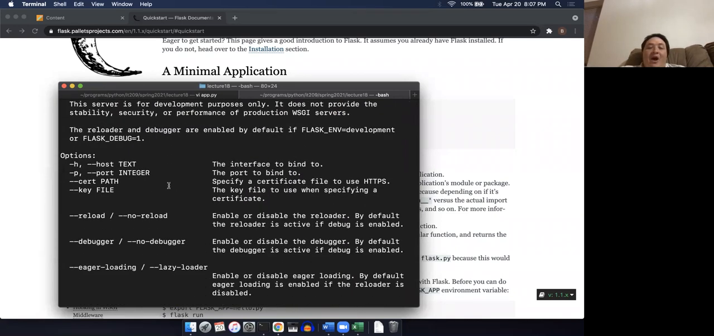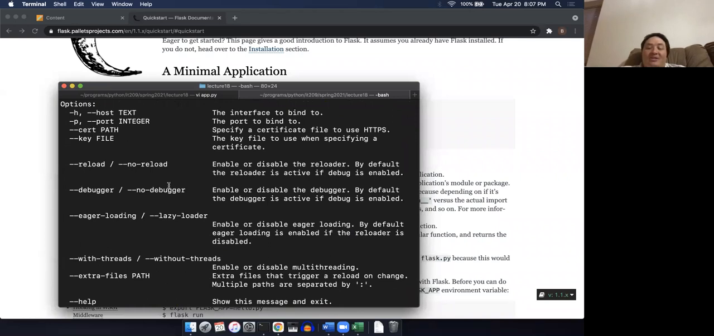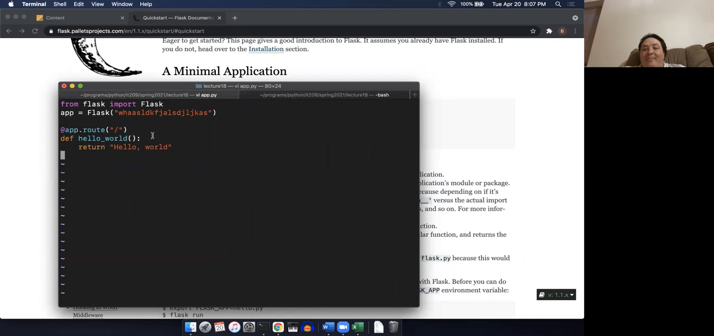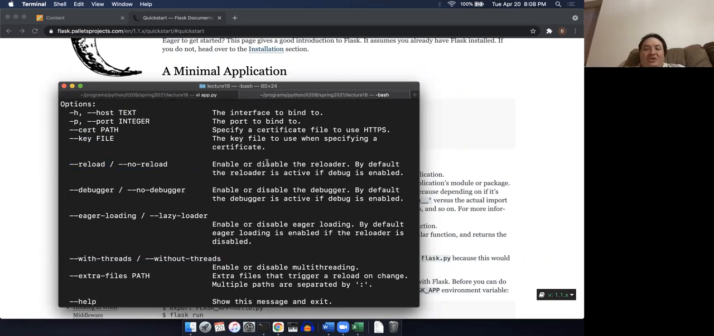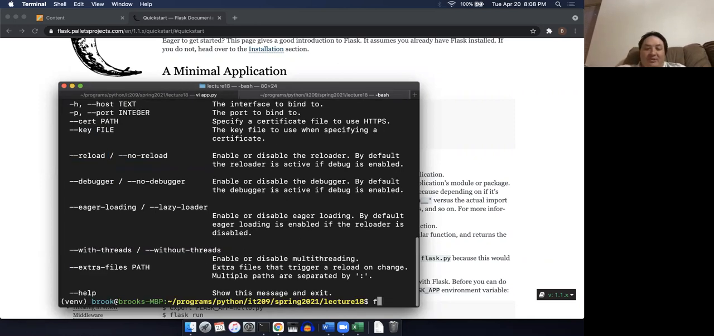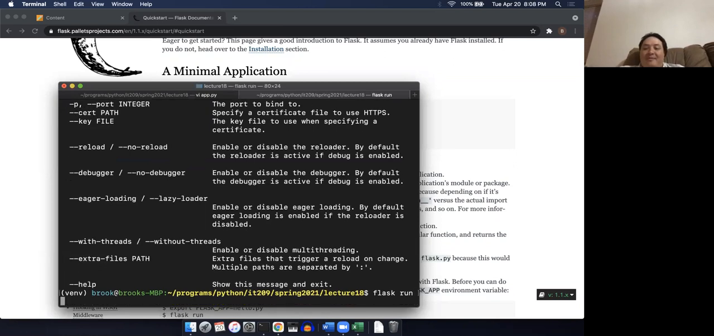Now, one of the things that I want to point out is this option right here, which is --reload. This is absolutely a great one to use, because once I start this Flask thing running, I can go into this application and make changes, and my changes will automatically be loaded. I'll show you first what happens if we don't use it. So I'm going to do flask run.